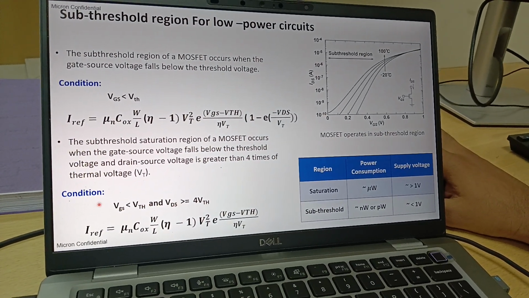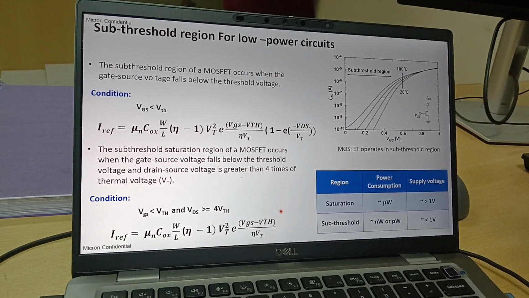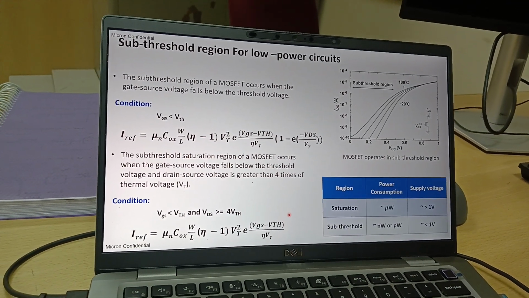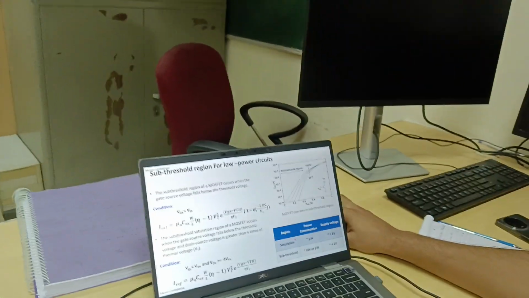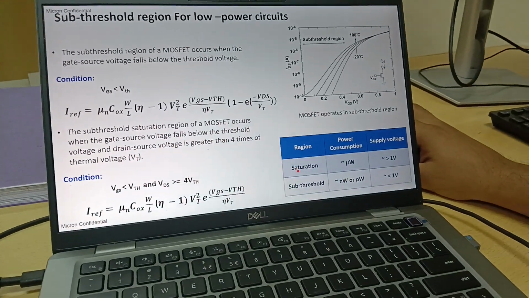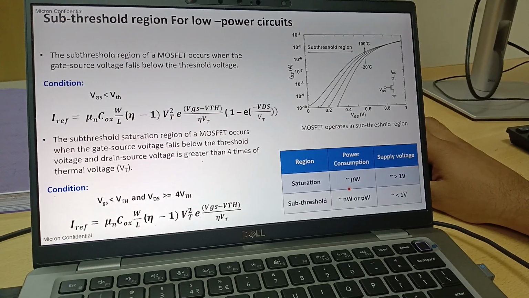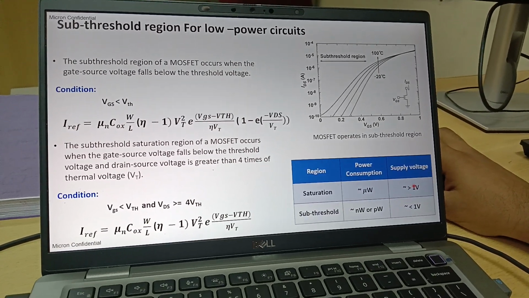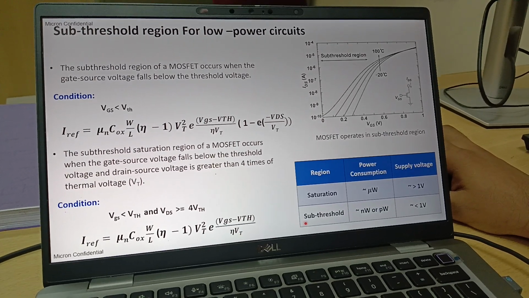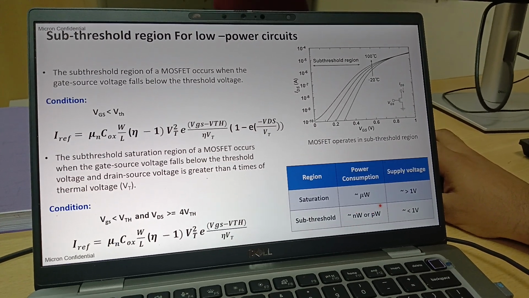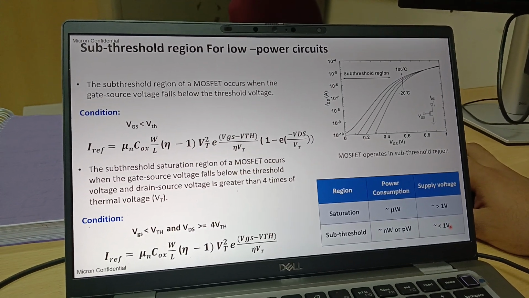This is the main equation that we are using in our research, so that we are able to build a circuit which is low power in nature and at the same time generates very little current. If you see the comparison in this table, if the region of operation is saturation, the power consumption is in microwatts or greater, and the supply voltage is greater than 1 volt. But if you are dealing with the subthreshold region, the power consumption is in nanowatts or picowatts, and the supply voltage is lower than 1 volt.